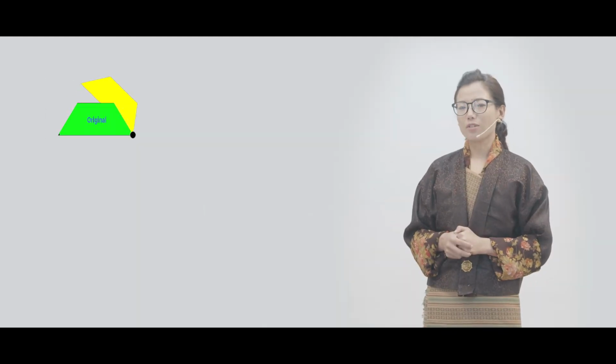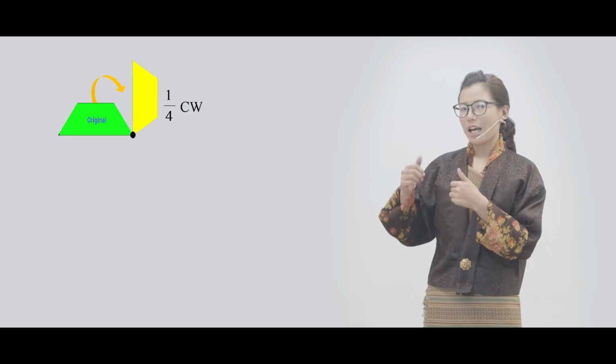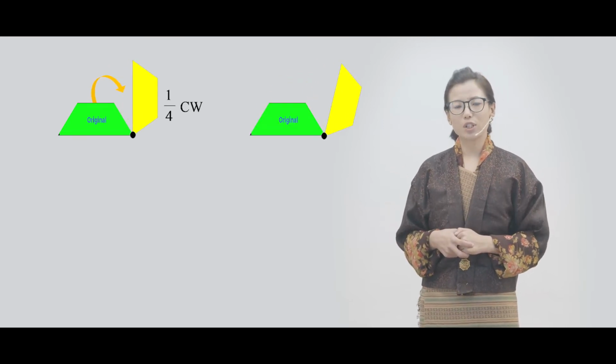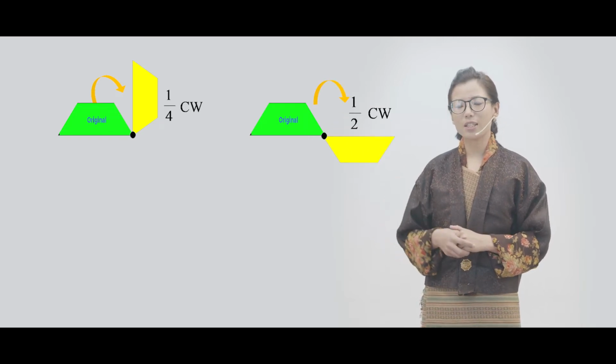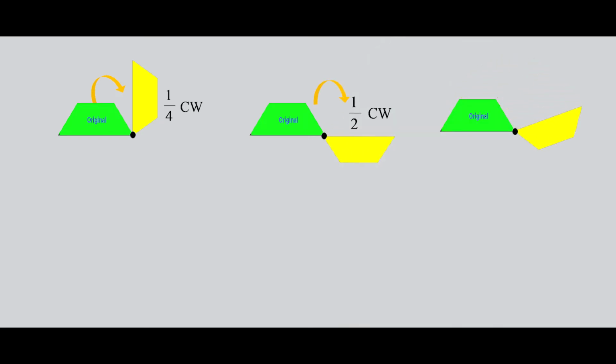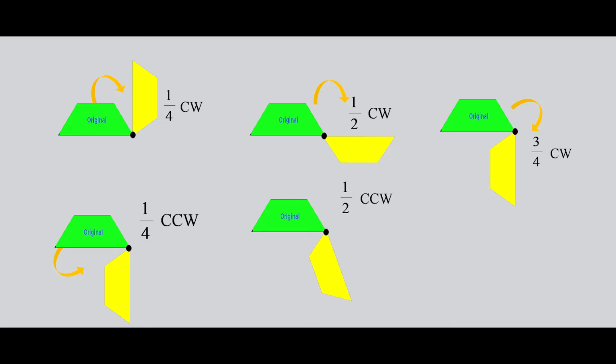This shows 1/4 clockwise. The second one shows half turn clockwise. The third one, 3/4 clockwise. Now let us look at how to rotate the shape counterclockwise. First one is 1/4 counterclockwise. The second one is half counterclockwise. The third one shows 3/4 counterclockwise. So this is how you rotate a shape using the direction and sizes of the rotation.